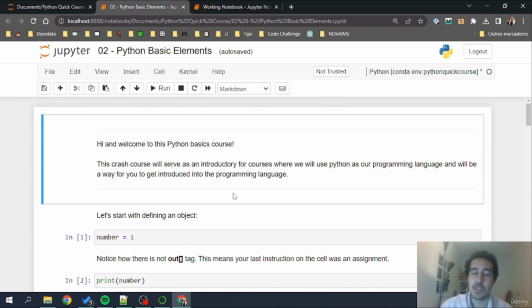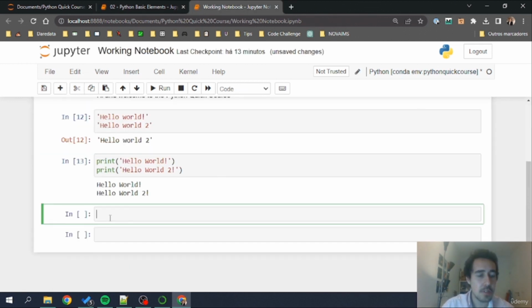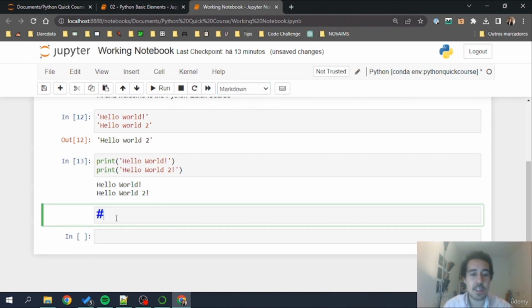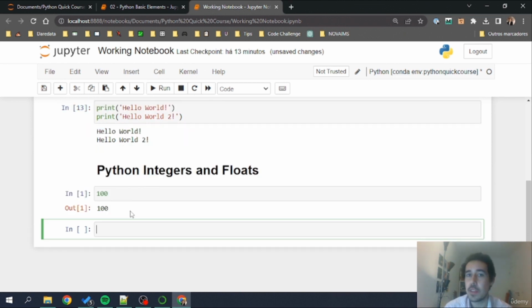Let's start with numbers. I'm going to the working notebook and I'm going to open here. Notice that I'm going to turn this into a markdown. I'm going to use a hashtag that will give me the heading. I can also write and then go here and change to heading. And I'm going to say Python integers and floats. Integers and floats are basically numbers. I can write here 100, and this is a Python number. If I do 100, Python will return me 100.